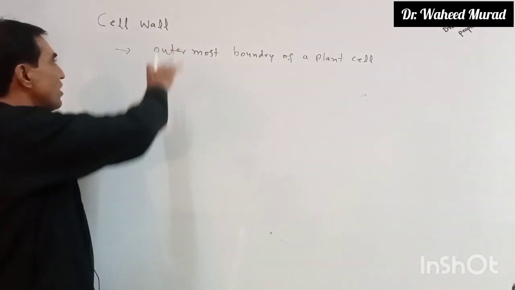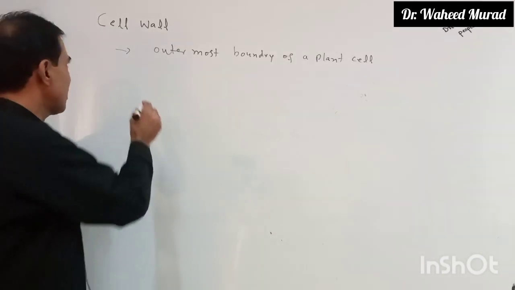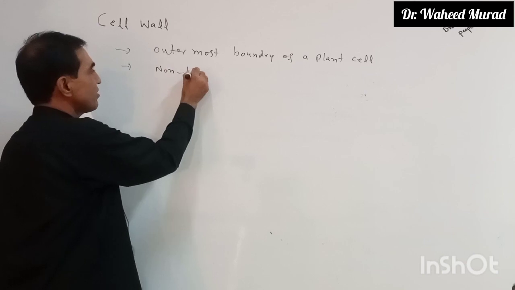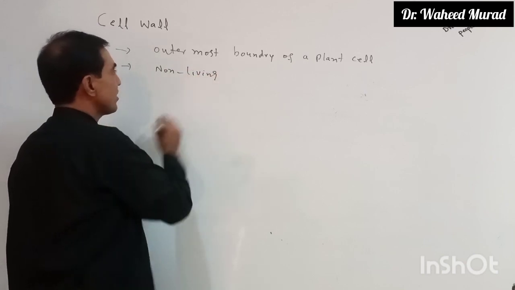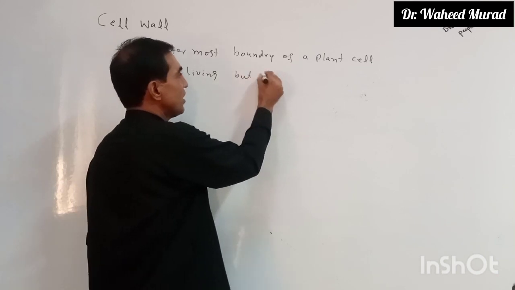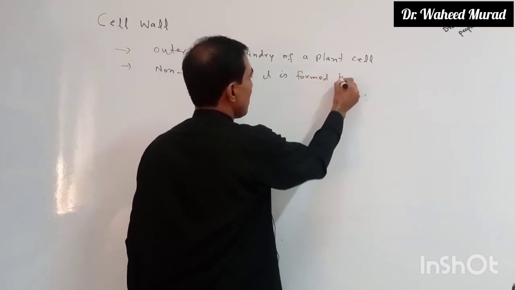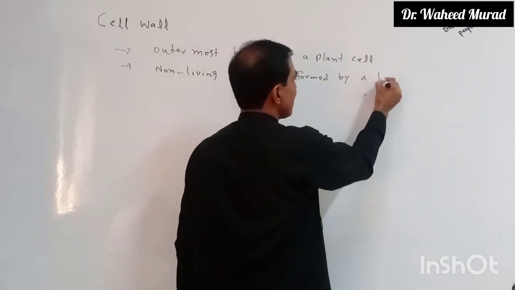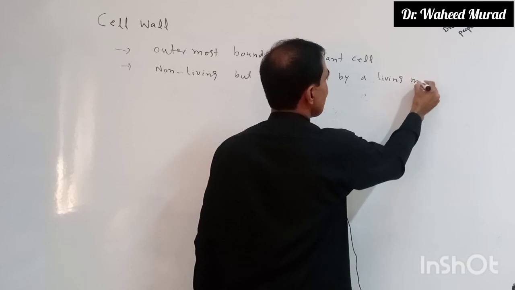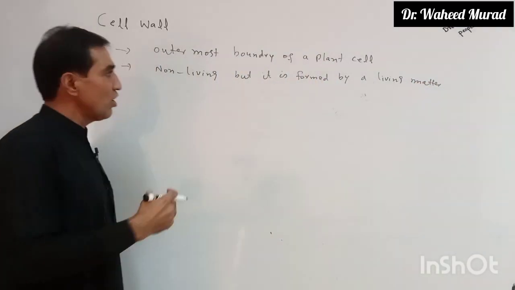लेकिन यहाँ पे हम प्लांट सेल के बारे में पढ़ेंगे. So it is the outermost boundary of a plant cell. Cell wall itself is non-living, but it is formed by a living part of the cell.